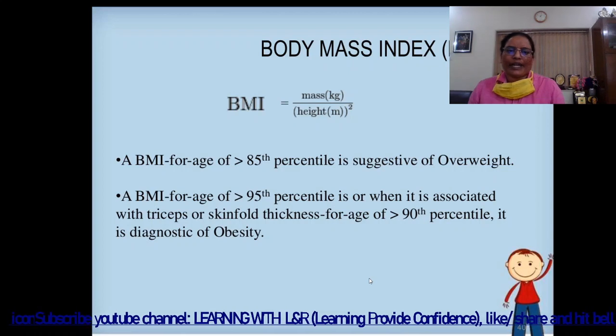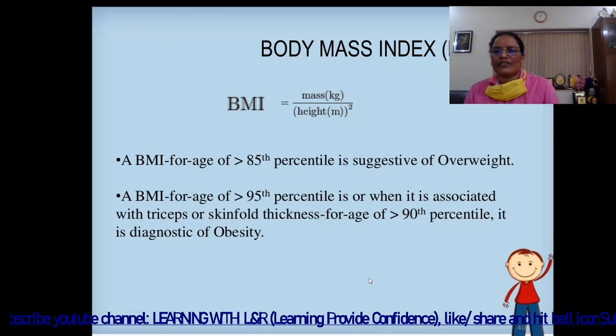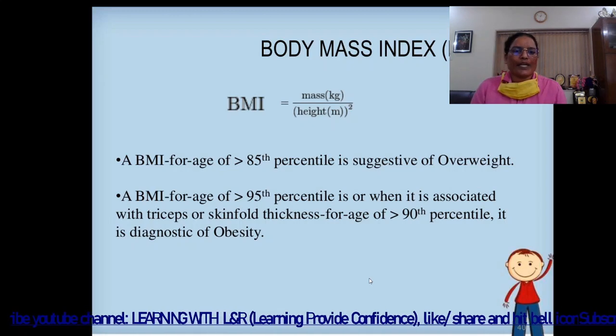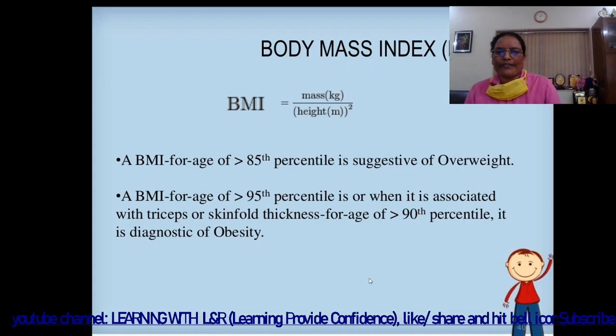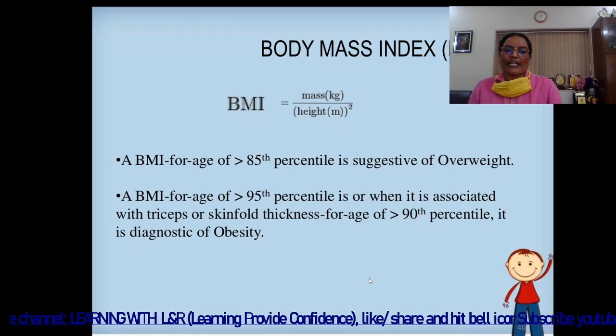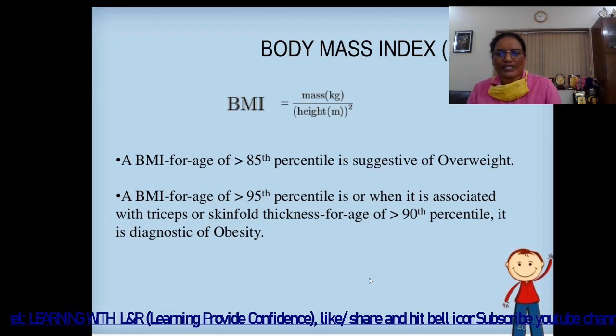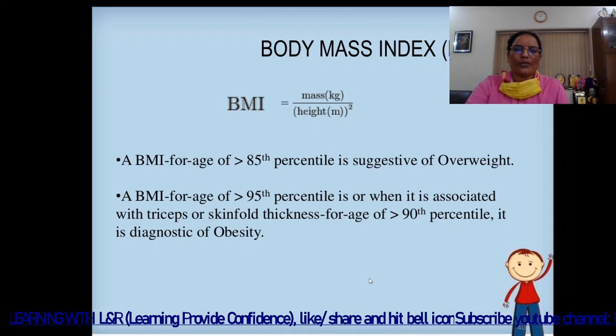Body mass index, BMI, is equal to mass in kg divided by height in meter squared. A BMI for age of more than 85th percentile is suggestive of overweight. A BMI for age of 95th percentile, or when it is associated with triceps skin fold thickness for age of more than 90th percentile, it is diagnostic of obesity.